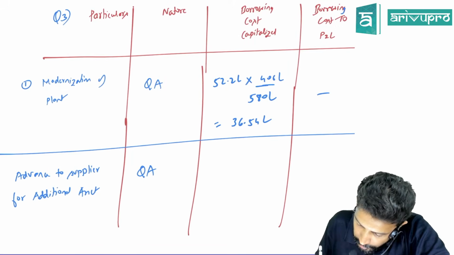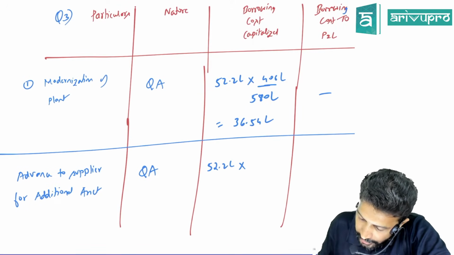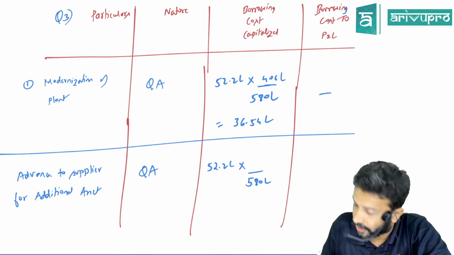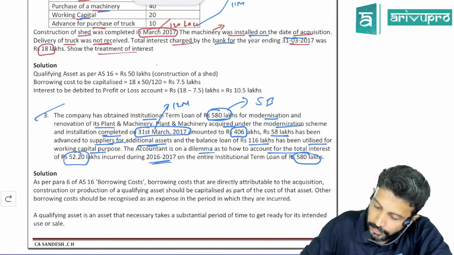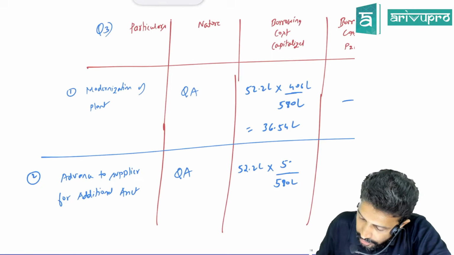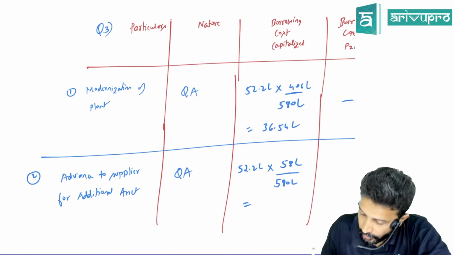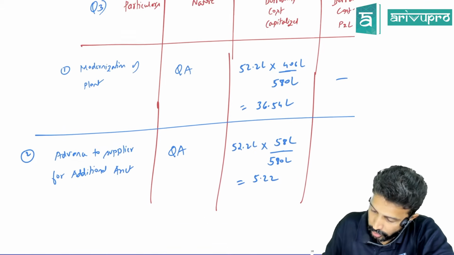Same. 52.2 lakh is the interest on 580 lakhs. How much got utilized for additional assets? Only 58 lakh got utilized. So how much interest is this? 5.22.